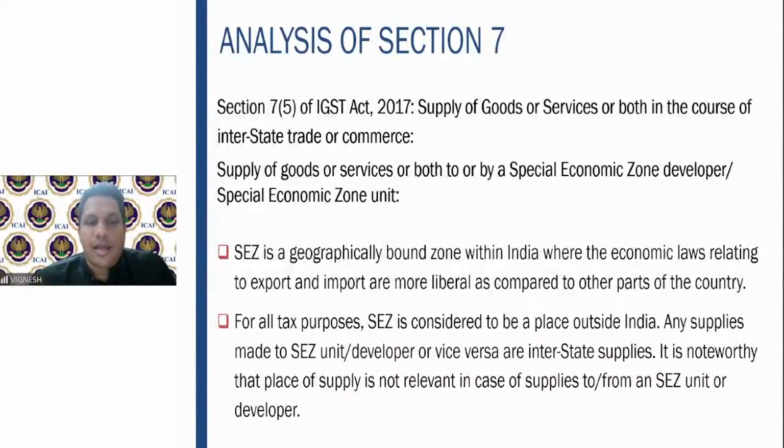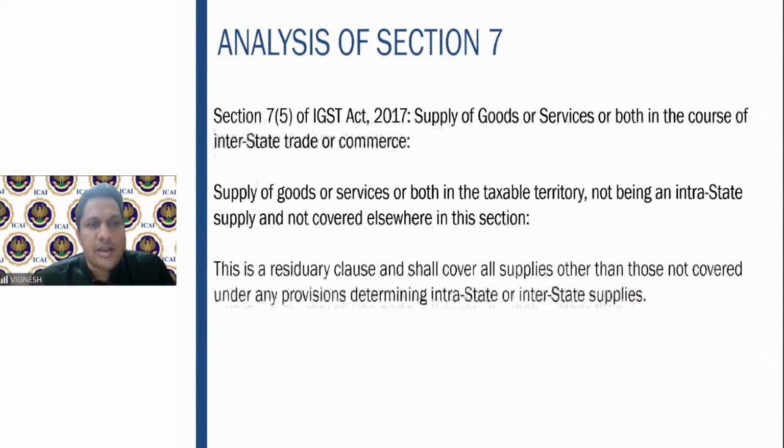Fine. So for tax purposes, it is a place outside India. Any supplies made to an SEZ or developer or vice versa are interstate supplies. It is noteworthy that place of supply is not relevant in case of supplies to or from an SEZ unit or developer. Place of supply is not at all relevant. It is very, very clear. Even though it is in the same state or India, it is an interstate trade or commerce.